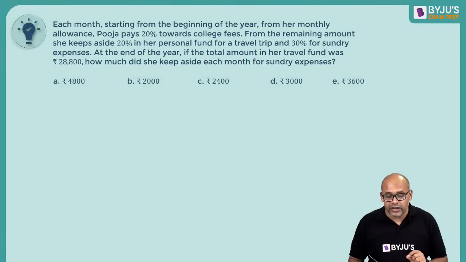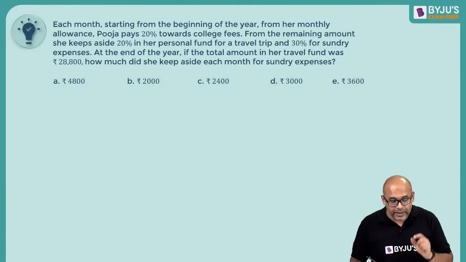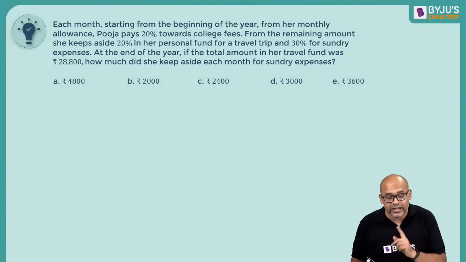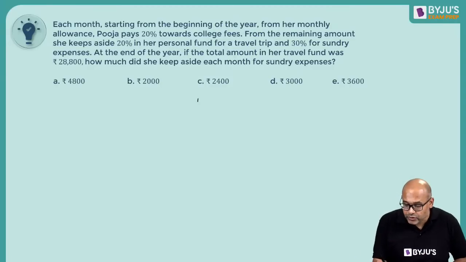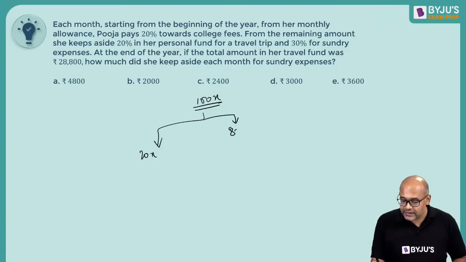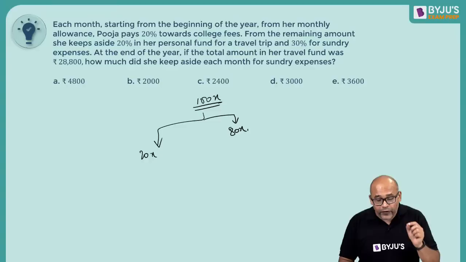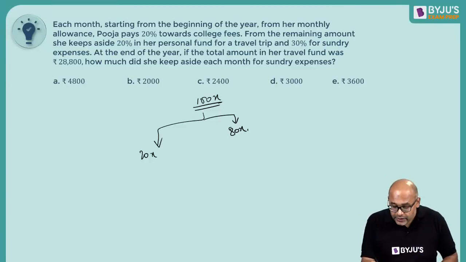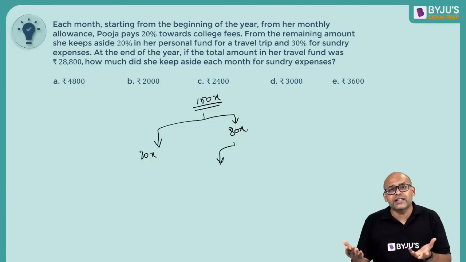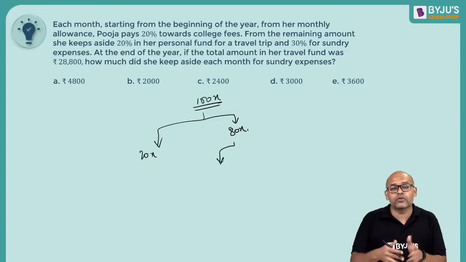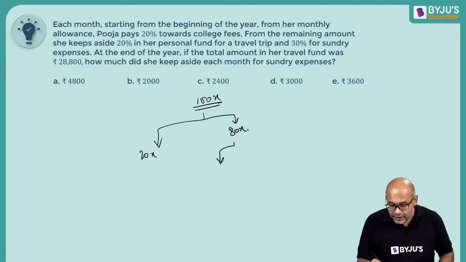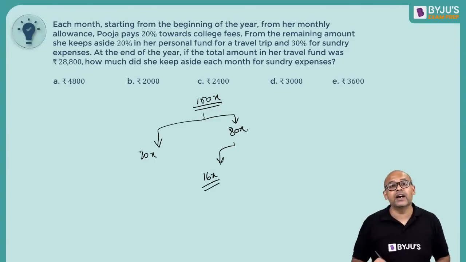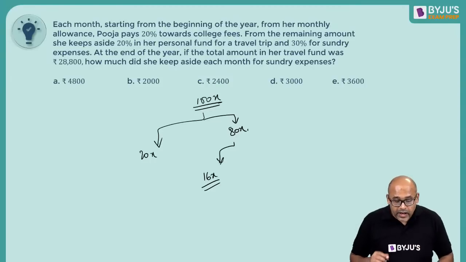Each month starting from the beginning of the year, from monthly allowance, Pooja pays 20% towards college fee. So if I take the total as 100x, college fee is 20x. So the remaining is 80x. Correct? Now from this, 20% is our personal travel fund. So 20% of 80 is very easy. 10% of 80 is 8. So 20% is double of 8, 16. So 16x is her travel fund.